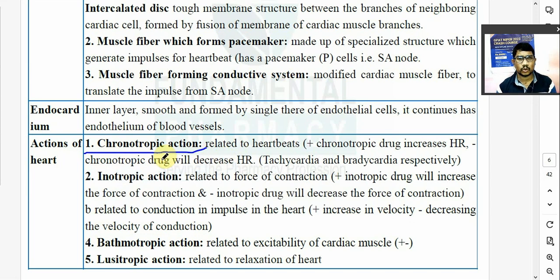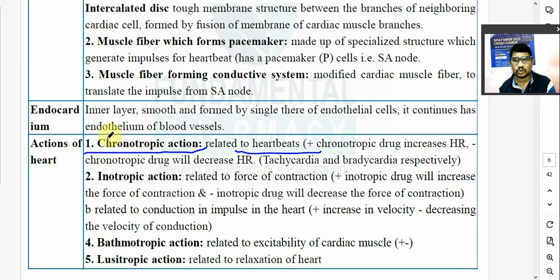So remember, chronotropic action is related with the heartbeats. Anything that will increase the heartbeat or decrease the heartbeat. So suppose you have two drugs. एक ड्रग क्या करता है, हार्टबीट को इंक्रीज करता है, एक ड्रग हार्टबीट को कम करता है. So chronotropic effect is related with the heartbeat.